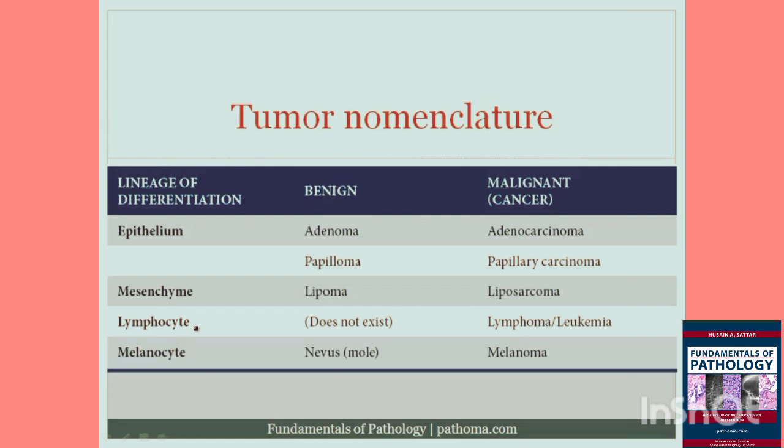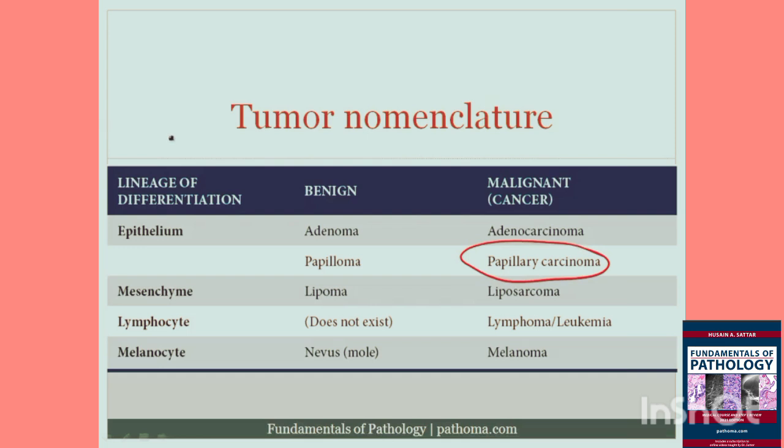And a malignant tumor of epithelium, when it produces glands, is called an adenocarcinoma. A benign tumor of epithelium, when it creates papillary finger-like structures, is called a papilloma. And a malignant tumor of epithelium, when it creates papillary finger-like structures, is called a papillary carcinoma. And what do I mean by papillary finger-like structures?